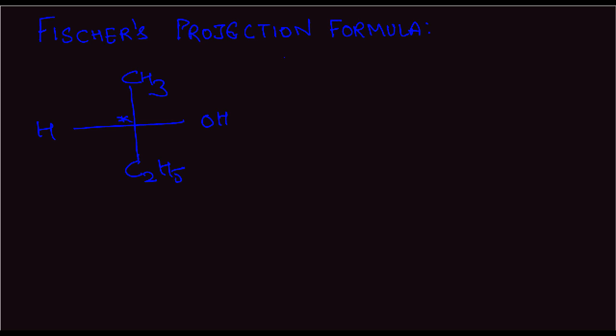So, this is optically active and it will have an enantiomer which looks something like this. Basically, it's the mirror image. These are enantiomers.